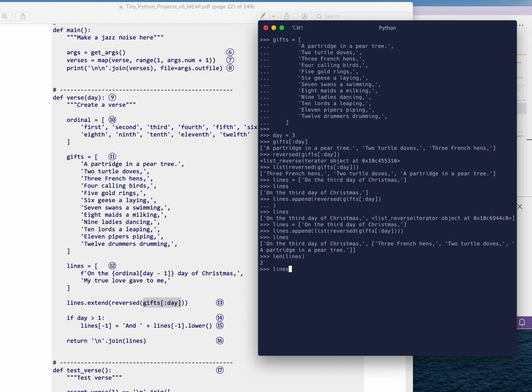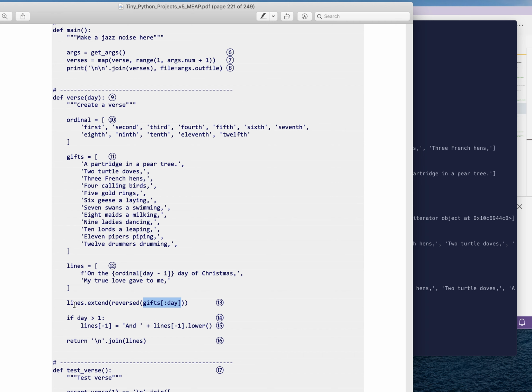So let me go back and change lines back to this. What we want here is we're just using the wrong method. We want the extend method. So this will actually take the contents of the list that we're giving and append those to our list. And here I don't even need to say list. Now if I look at lines, I see it has all of the individual lines. That's what I want. So that's what's going on here, lines.extend, and then I can reverse the GIFs of the day.